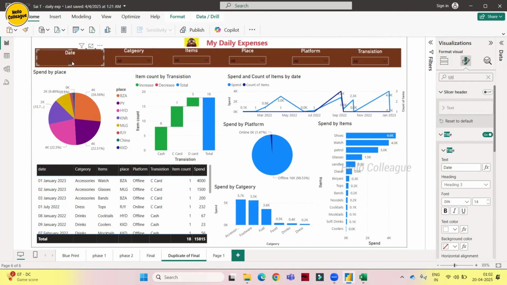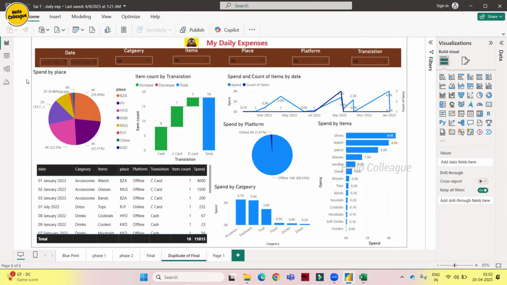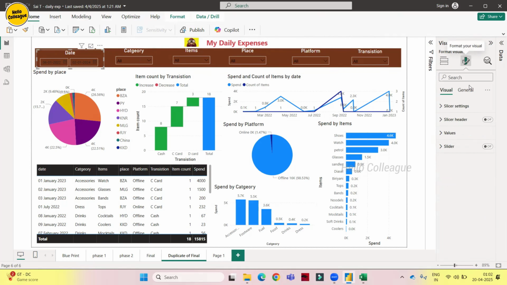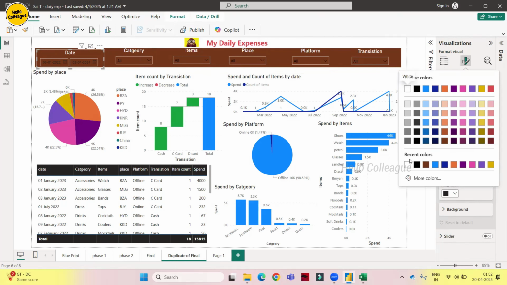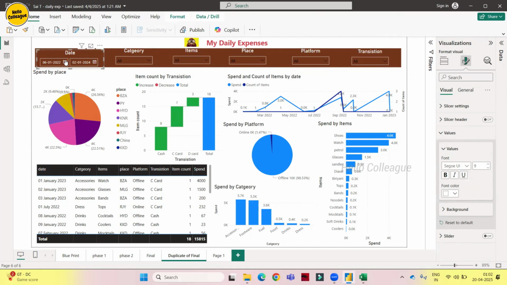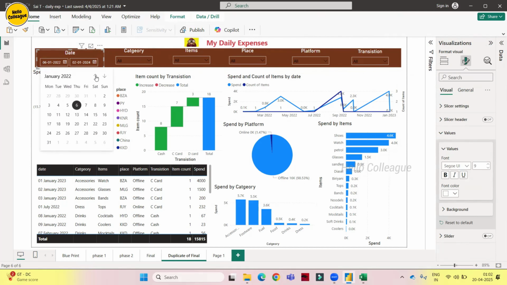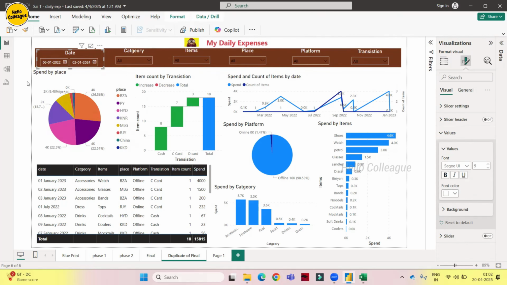But see, this is not giving me the full data. Yeah, I can get it now. Yeah. Guys, if you see here, I cannot see the date. I'll just change the values to white as well. Yeah. Now if I open, yeah, I'm getting the data as well. So this is good.